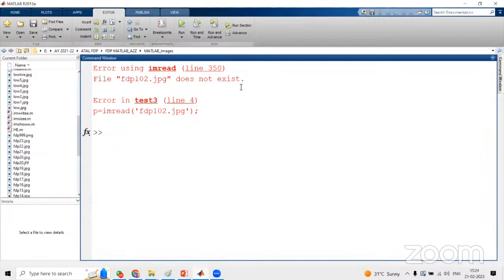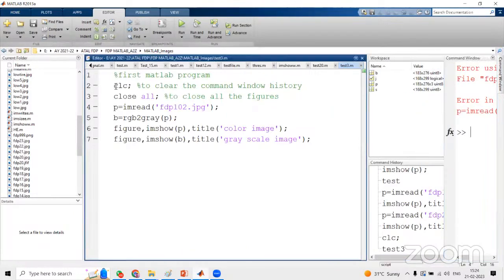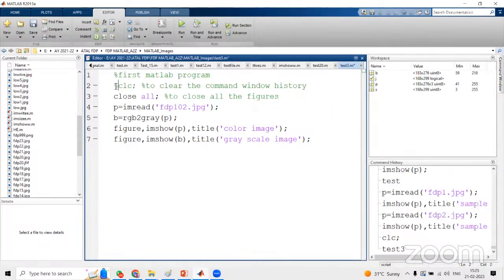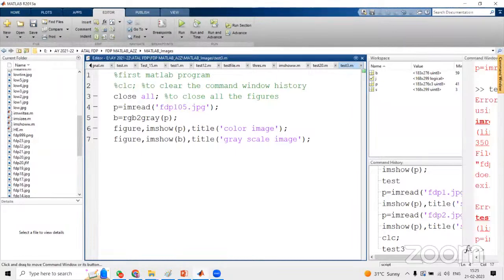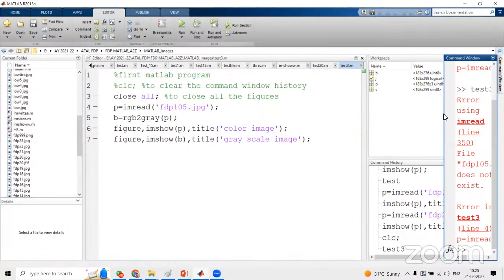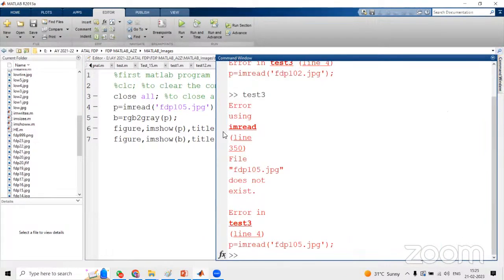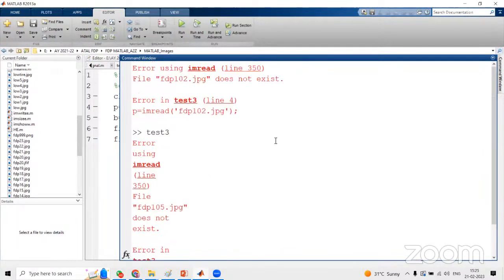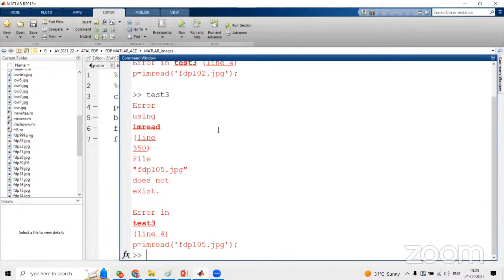Always make sure that images are stored in the current folder. Then only we'll get proper output. Otherwise, we'll get this type of error. Let us assume I execute the same program by making CLC a comment. I will execute 102, or maybe 105, some other name. Again I'm getting an error, but you can see the command window.